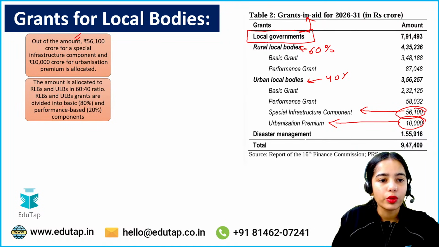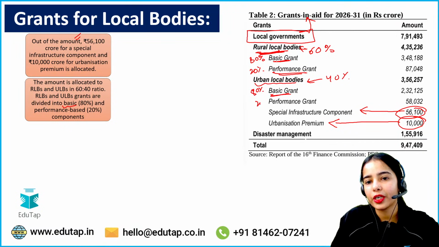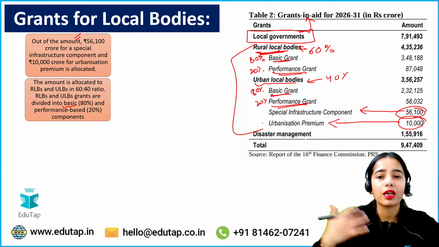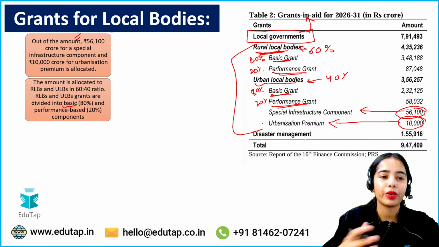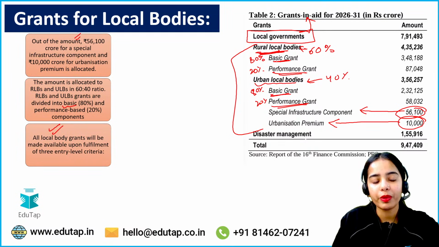Okay, now these grants, like this rural local body grant, 80% will go for the basic grant and 20% will go for performance grant. Out of the urban local bodies grant, 80% will go for the basic grant and 20% will go for the performance grant. All of these, what are these? Basic grant, performance grant, spatial infrastructure component and such, that we will discuss. Okay, so all local body grants will be made available.